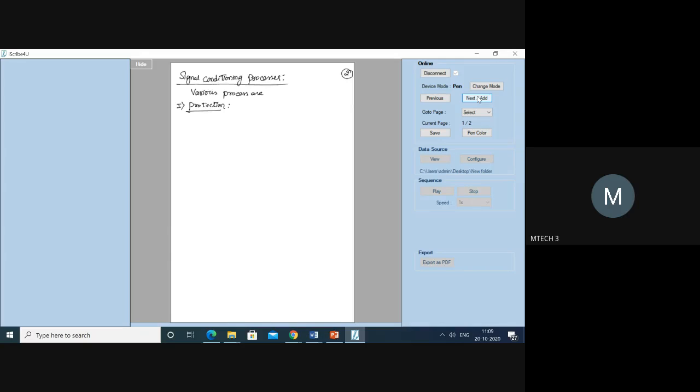Okay, protection. What does it mean? The range of output signal from the transducer may be so high, as we discussed, that it may damage the next unit or the element which needs to be protected. Hence we are going to use what are called protection devices. So protection is basically in order to safeguard the devices.